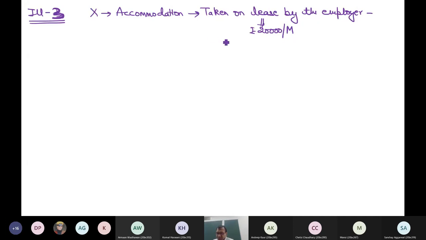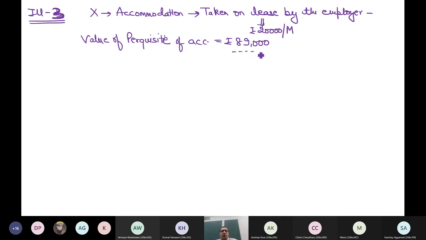The taxable value of this perquisite comes out to be 89,000. Now directly the answer has been given. Answer has been given of which perquisite? Value of perquisite of accommodation. Directly the answer has been given to me, 89,000.